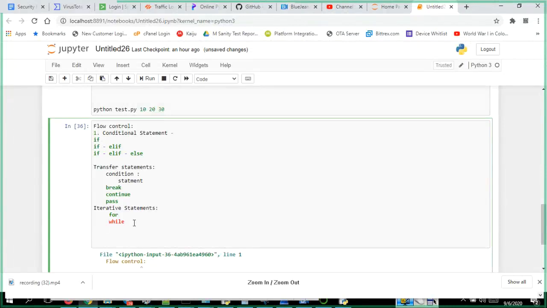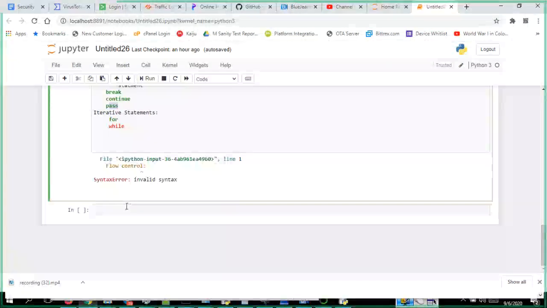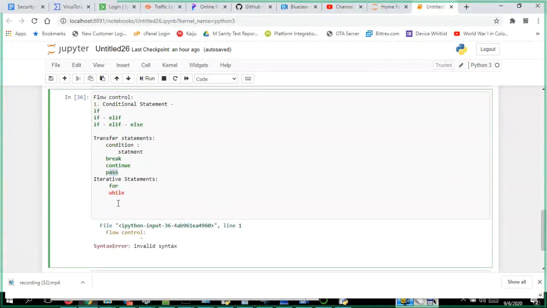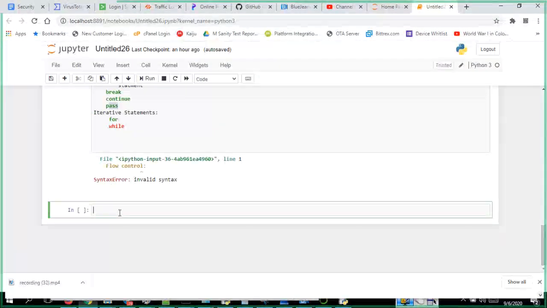Now guys, is it clear that we have a total of only three flow controls? That is conditional, which is if else kind of statements we use, and another one is transfer statements: break, continue, and pass. What you see here, these conditional statements, break, for, while and all, what are these? You remember the first day class, guys?